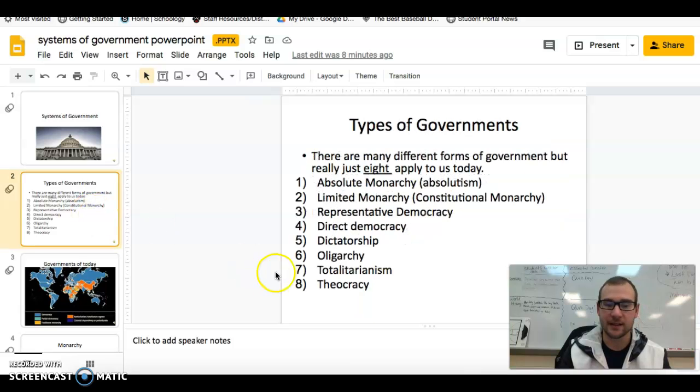I'll bring it back to this slide here. Again, here will be the 8 choices you'll see on the quiz. And obviously, I'll try to be a little smarter when I'm making the quiz, so I'm not putting you guys in a tough spot, especially when it comes to totalitarianism and the oligarchy and the dictatorship. There are pieces in all 3 that are very similar. So I'll be smart, and I'll definitely help you guys out in that regard.